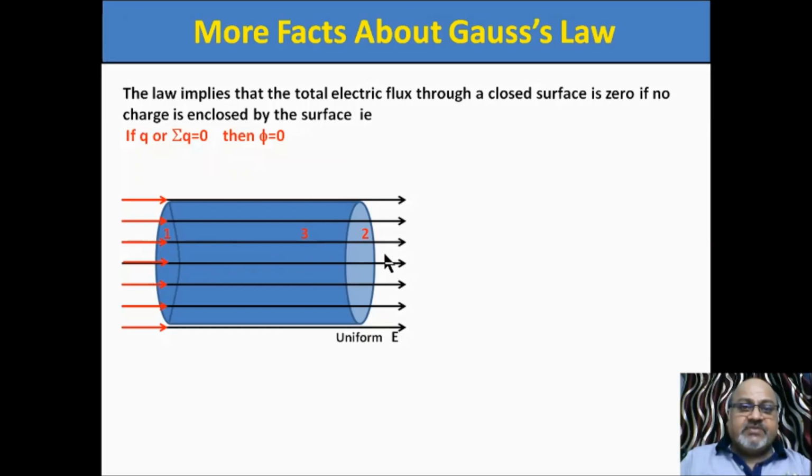Whereas at surface number 2, the electric field is outward. Concentrate on these two surfaces. Here the electric field is perpendicularly inward to the surface. Here the electric field is perpendicularly outward.